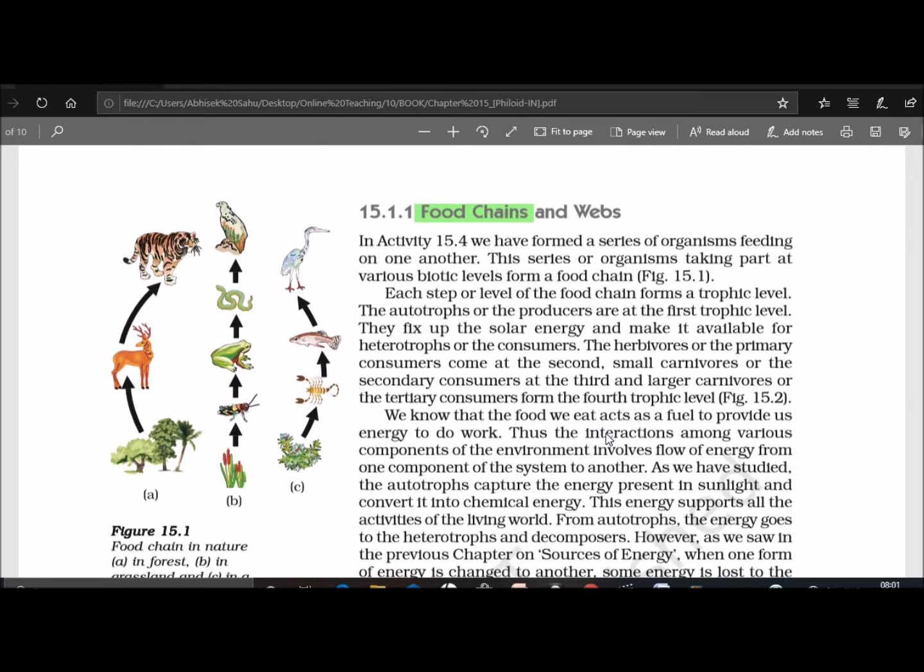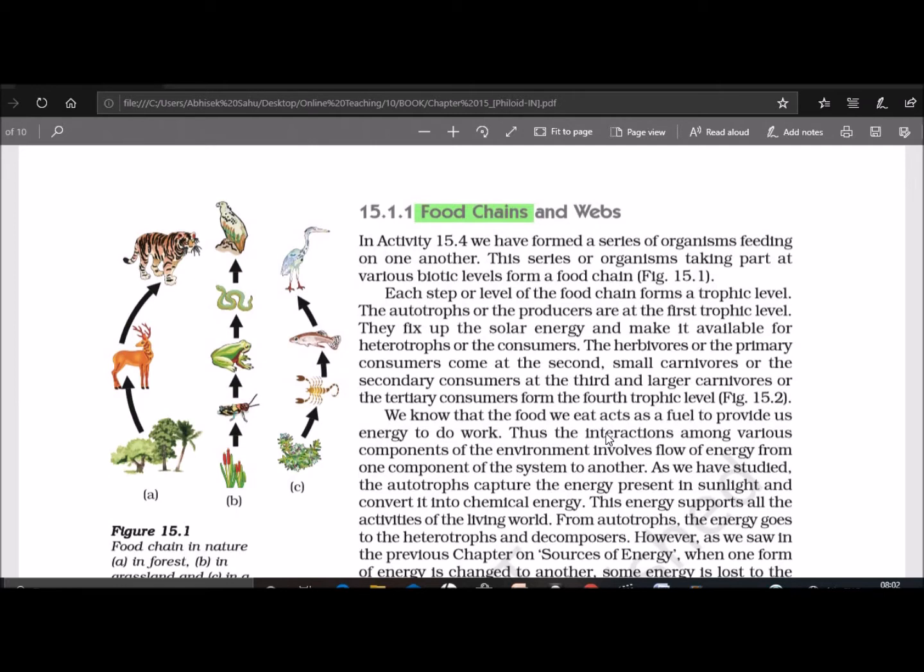Today, in this video, we will discuss a new topic, that is food chain. So, what do you understand by food chain? A sequence of organisms through which energy is transferred in the form of food, by the process of one organism consuming the other, is known as a food chain.